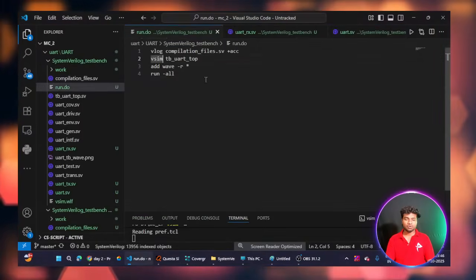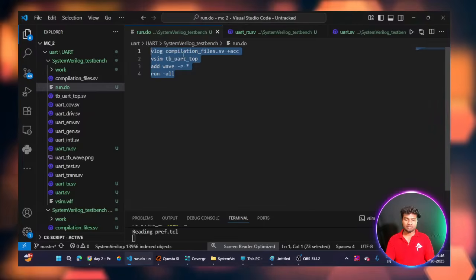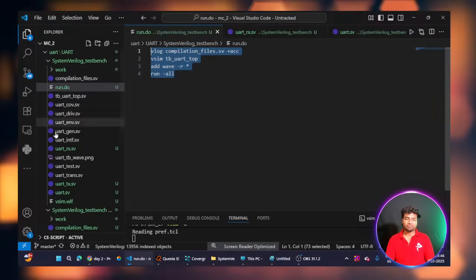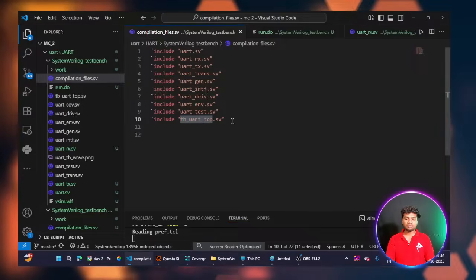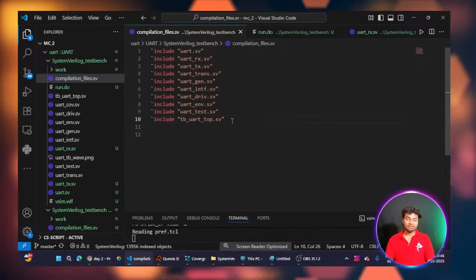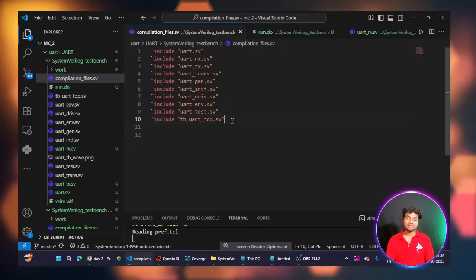So this is the run.do file. You can see here a Verilog compilation_files. So I will show that file. This is my file, compilation_file. So this is one file, and it has all the include files.